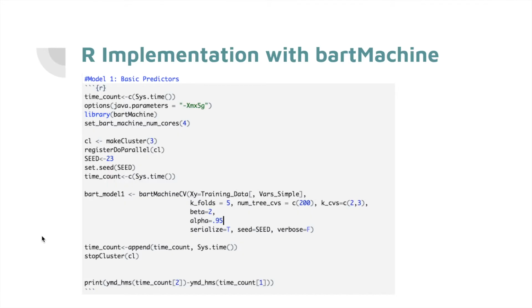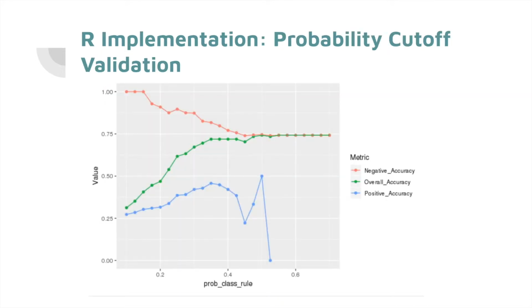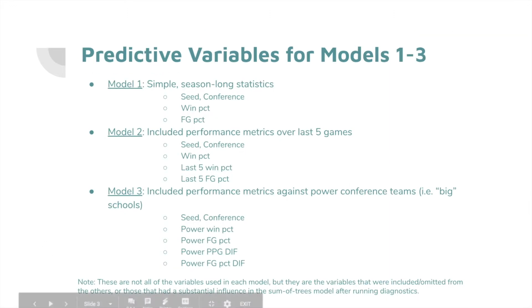Next, we implemented our BART model in R. By way of the bartMachine package, we fit models on training data using the hyperparameters recommended by Chipman and others. We then used a validation set to tune a prediction classification threshold, and then we tried each model on our test data set. Because of runtime and memory issues on Swarthmore's RStudio server, we could not try all predictors at once, so we split into 3 models described as follows.